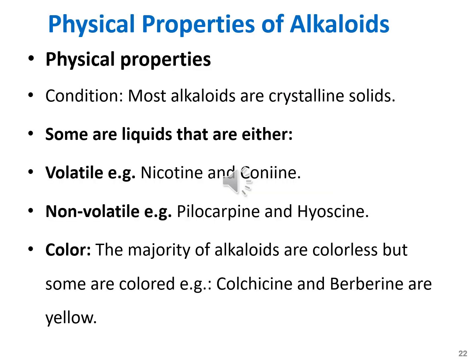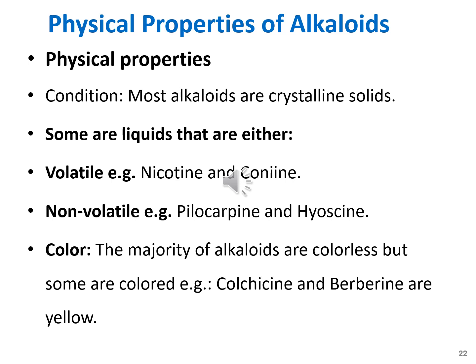Now let's discuss some physical properties of the alkaloids. Condition: first of all, we will discuss the condition of the alkaloids. Most alkaloids are crystalline solids and have sharp melting points. Some are in liquid state; others are volatile or non-volatile. Examples of volatile alkaloids include nicotine and coniine, whereas examples of non-volatile alkaloids include pilocarpine and